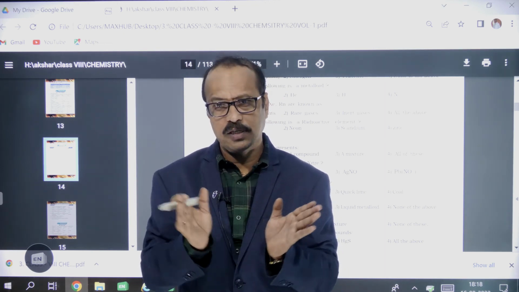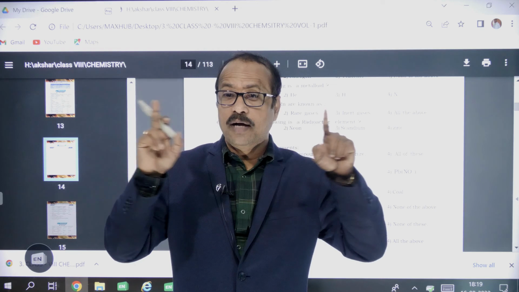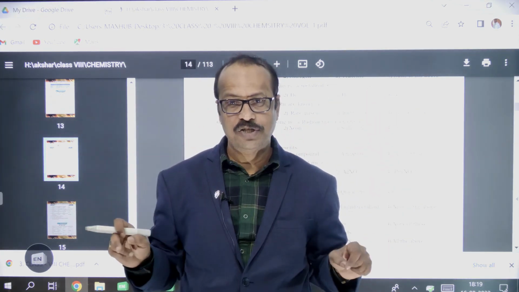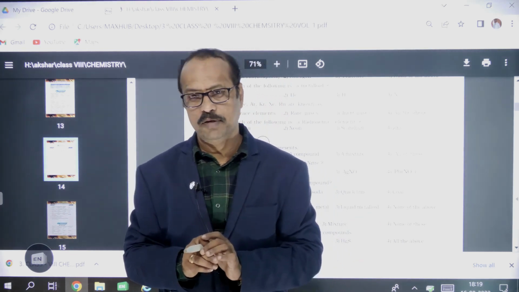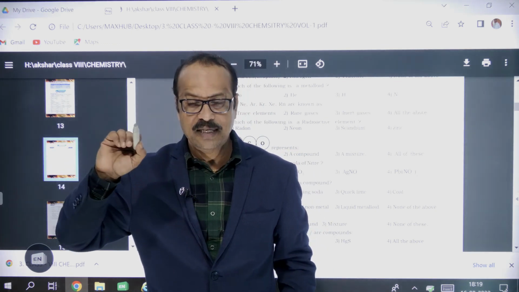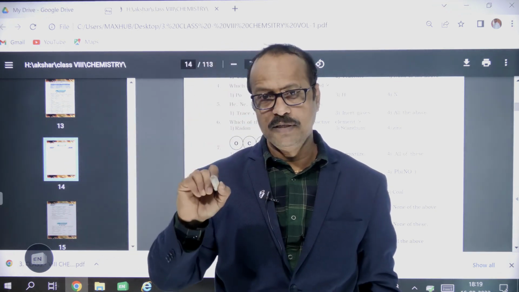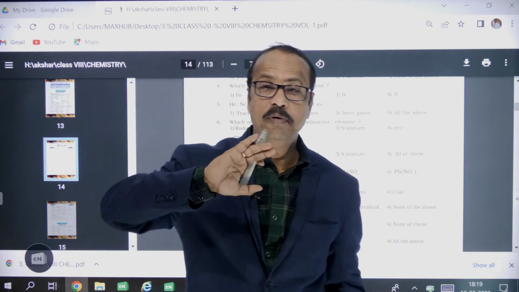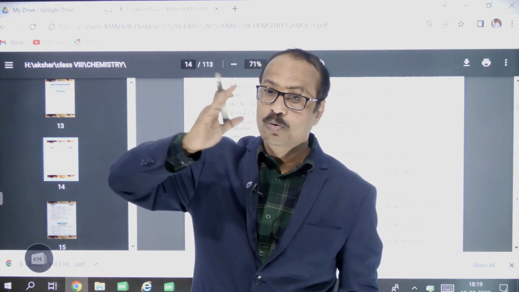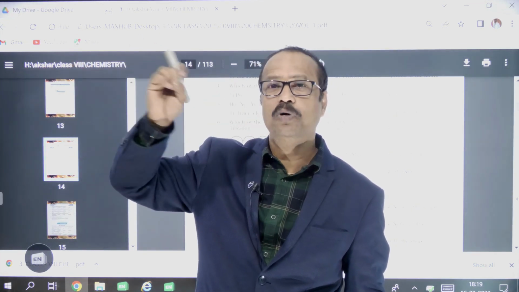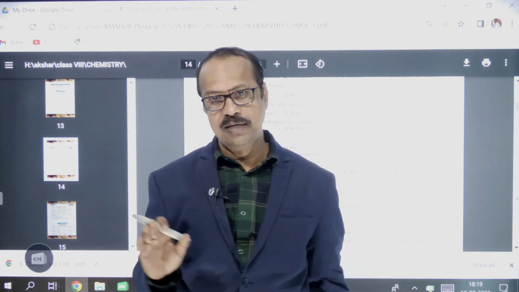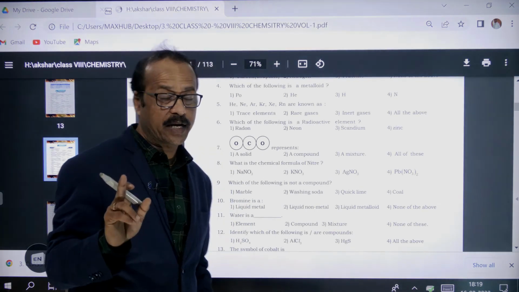In the periodic table, 118 elements are there. All these 118 elements are arranged in one table, which is called a periodic table, in the increasing order of their atomic numbers. The elements whose atomic number is greater than 83, means 84, 85, 86 and above, all those elements come under radioactive elements.